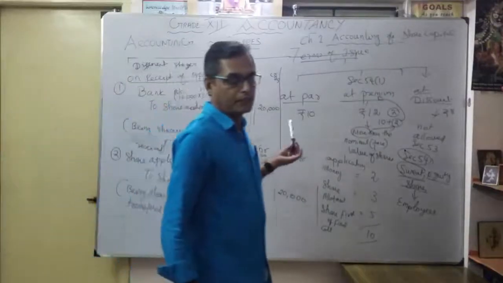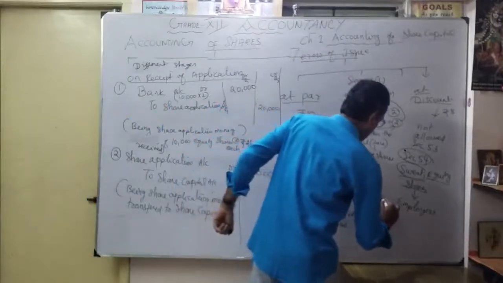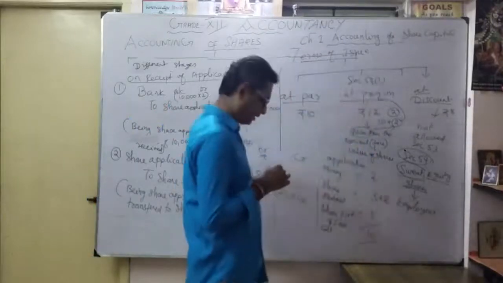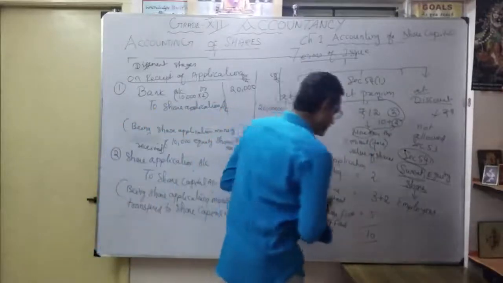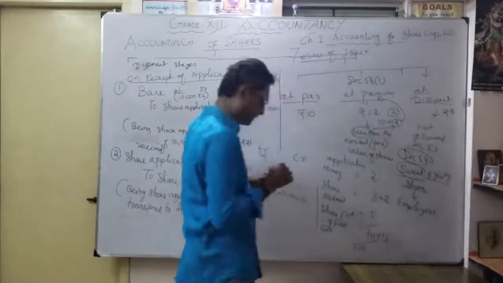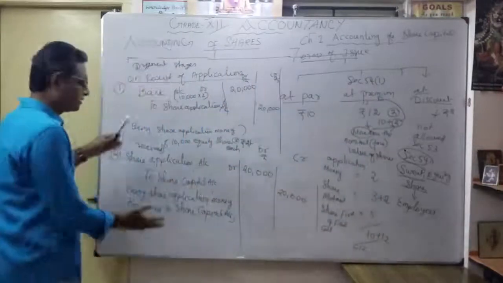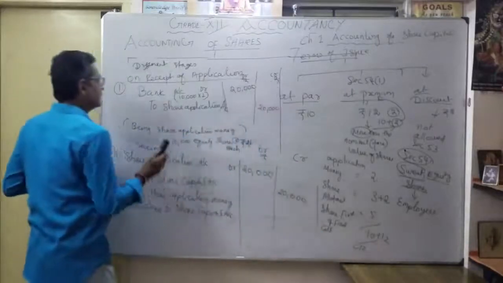Suppose I issued at premium. That means at allotment I am issuing at 2 rupees more. Then my money becomes 12 rupees. So what is my third entry?